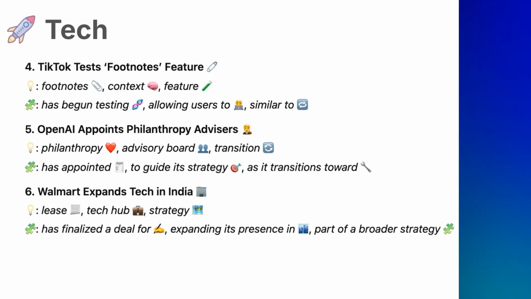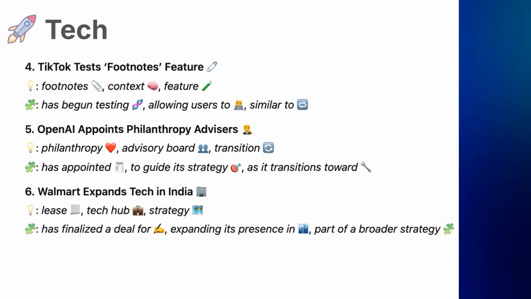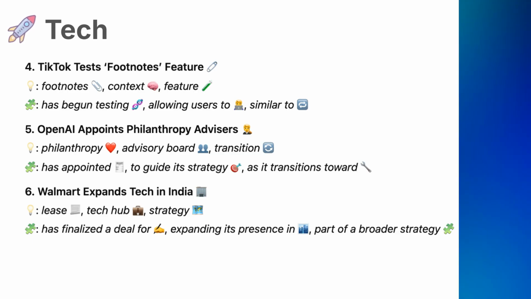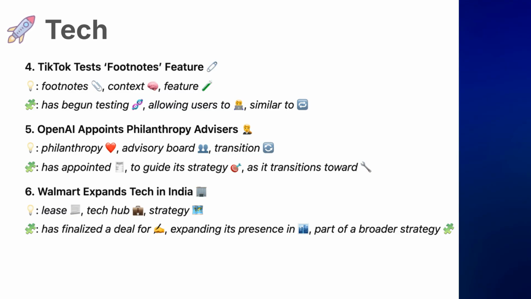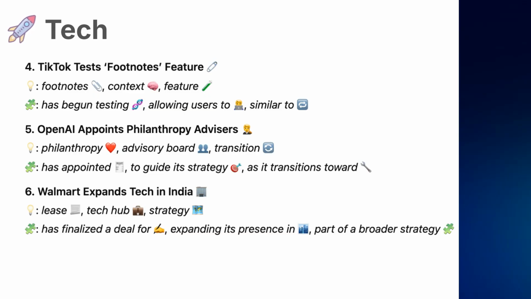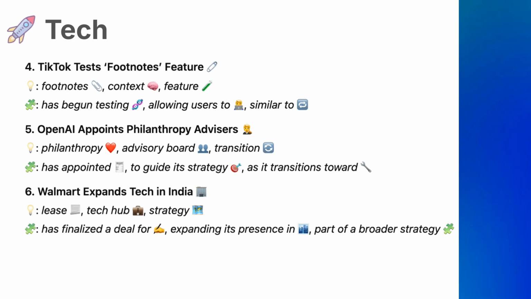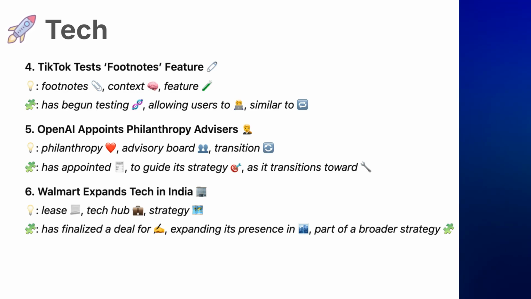4. Vocabulary. Footnotes, annotations or additional context added to explain or clarify content. Context, background information that helps make something clearer. Feature, a new tool or function added to a product or app. Phrases: has begun testing, indicates the start of an experimental phase for a product. Allowing users to, grants users the ability to perform a certain action. Similar to, used to compare one thing with another that is alike.